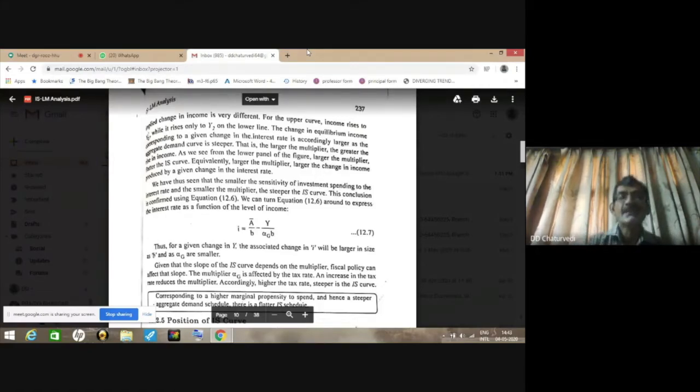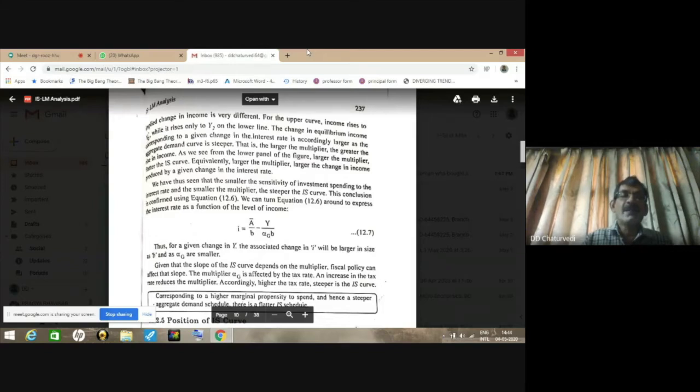And when you take the slope or derivative of this equation, and derivative means delta I divided by delta Y, you will find that this will be equal to minus 1 upon alpha G into B. So that means the slope is minus 1 upon alpha G into B. So that means interest rate on one hand, and B and alpha G on the other hand are inversely related.